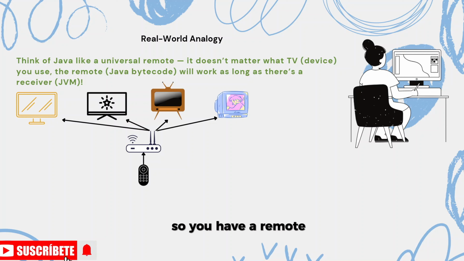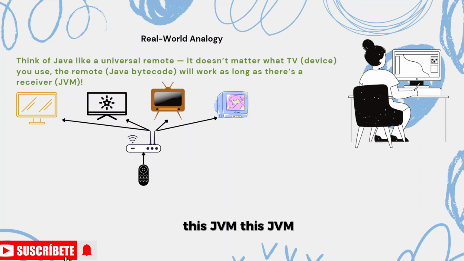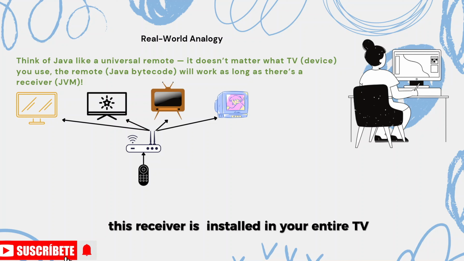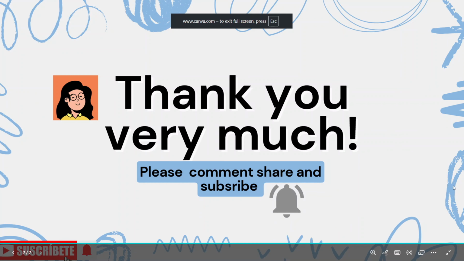It doesn't matter what TV or device you use. The remote, the Java bytecode, will work as long as there is a receiver, the JVM. This receiver is installed on each and every TV. That's why it is able to access all the channels of your different types of TV.